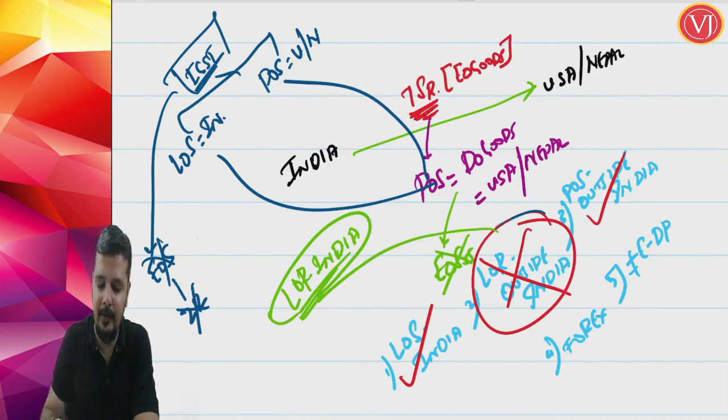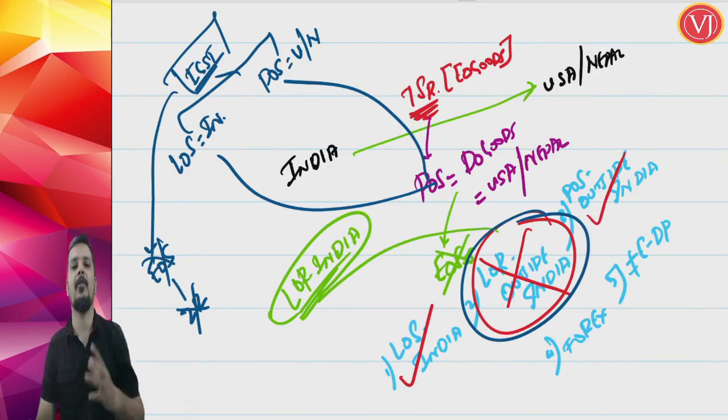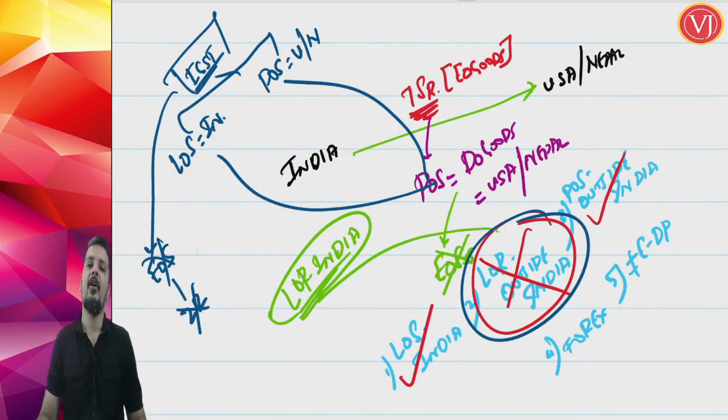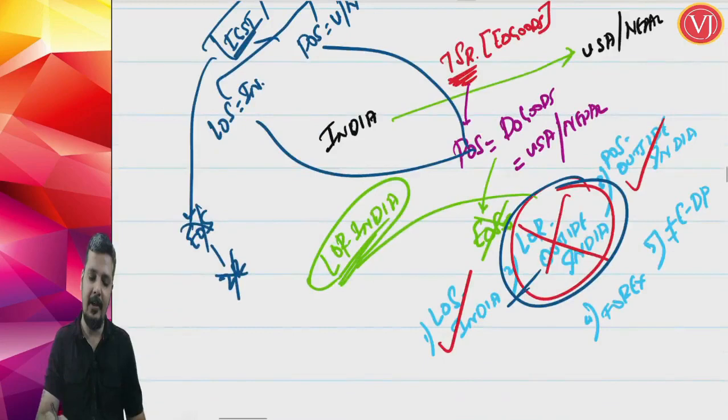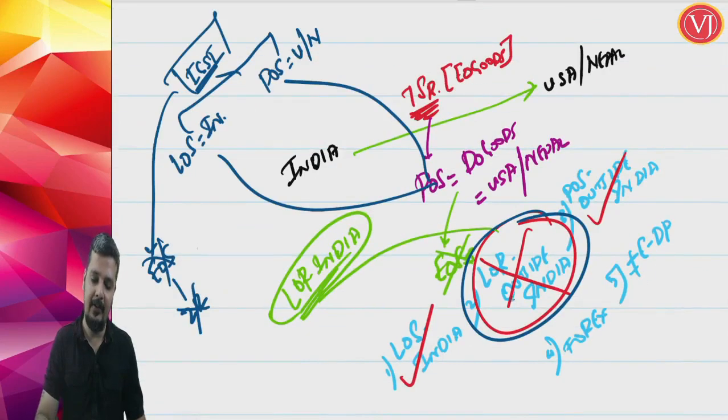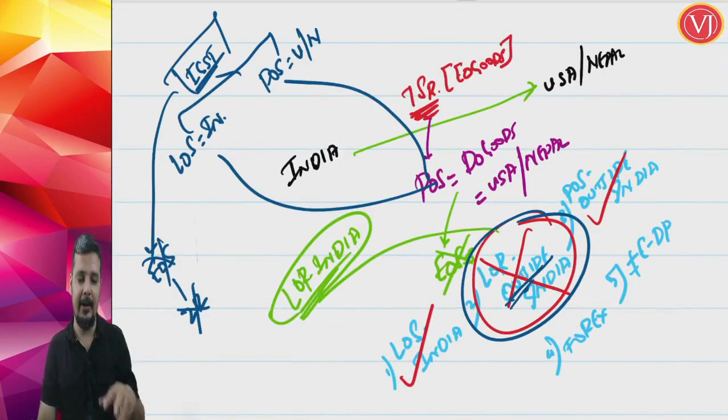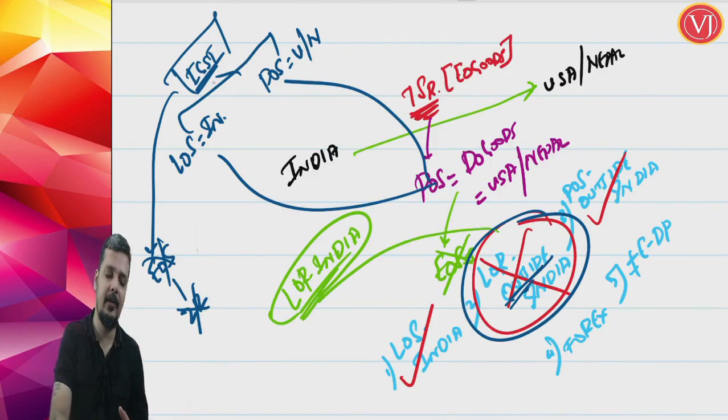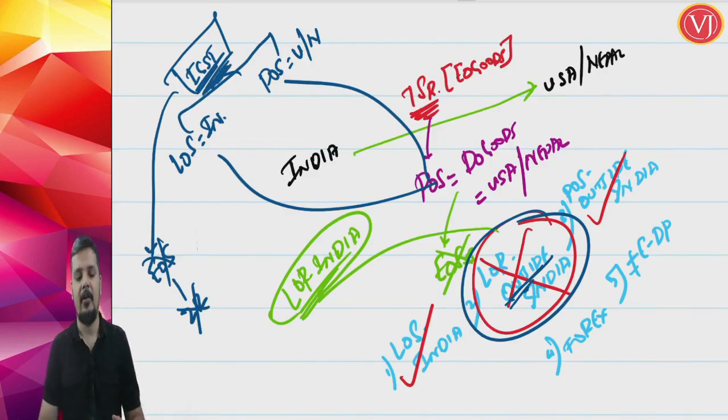Why is it not export of services? Out of 5 conditions of export of services, the second condition is location of the recipient should be outside India. But in this scenario, recipient is there in India. Both supplier and recipient are in India. Therefore, it cannot be export of services, 0 rating will not be there. So supplier in India, place of supply outside India, it will be an IGST transaction, but not export of services. So this was an important point for you to understand.